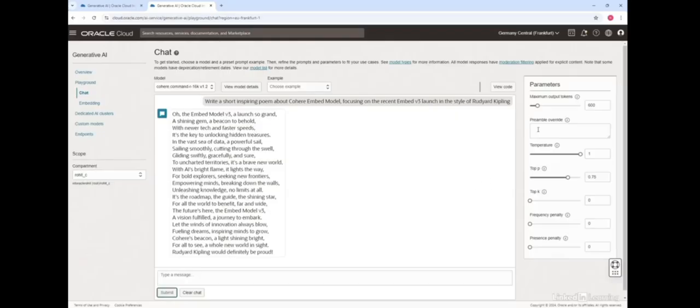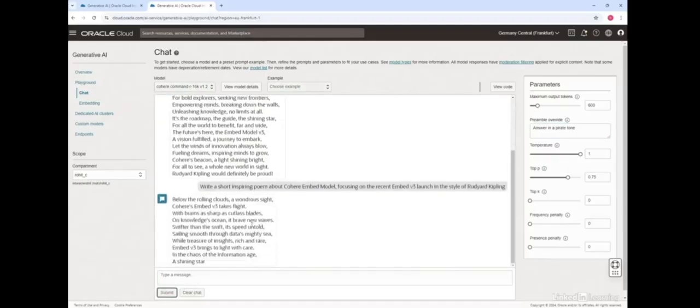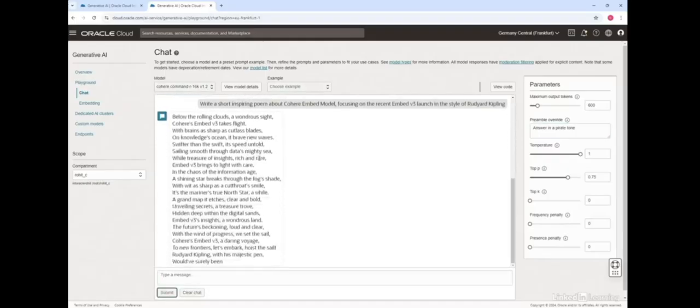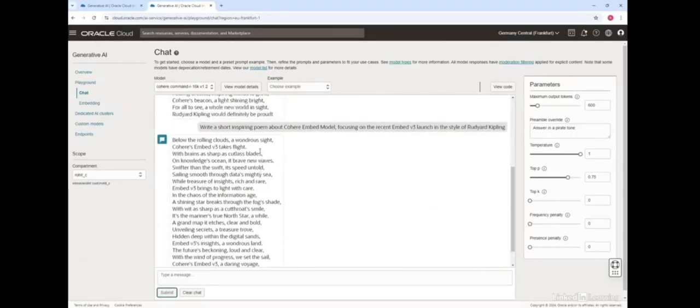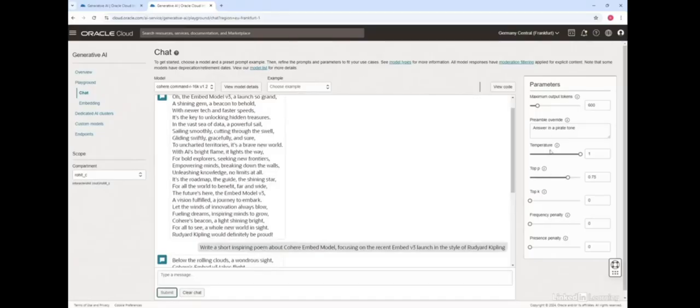Now I can come here and I could also change the preamble. I could say, answer in a pirate tone. And when I do that and I submit the chat again, now you can see that the output which is coming is in a different tone compared to what was shown earlier. So this is an example where you can change some of these parameters, temperature, preamble, top P, top K, etc., to get a different output from the model.